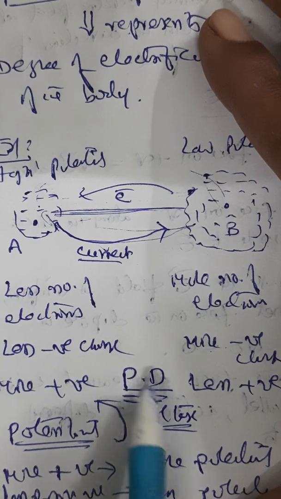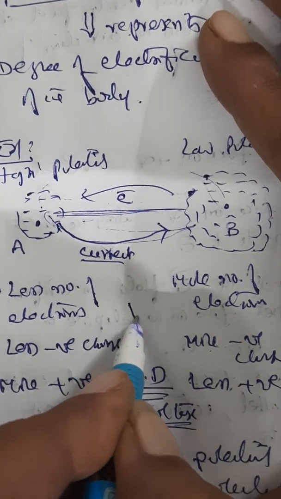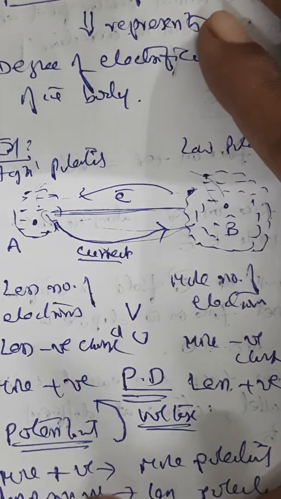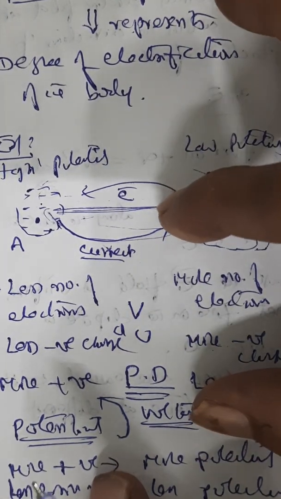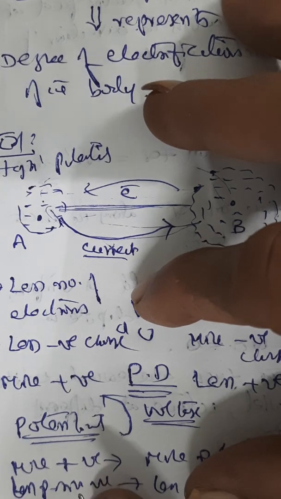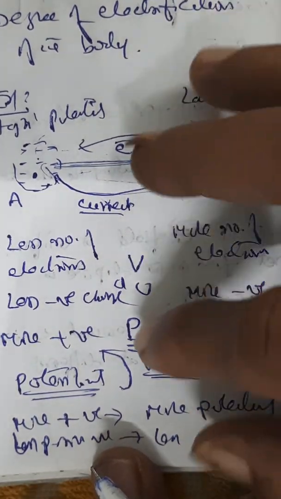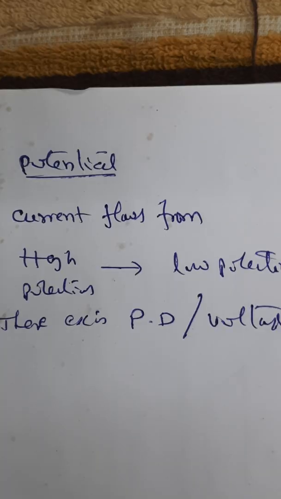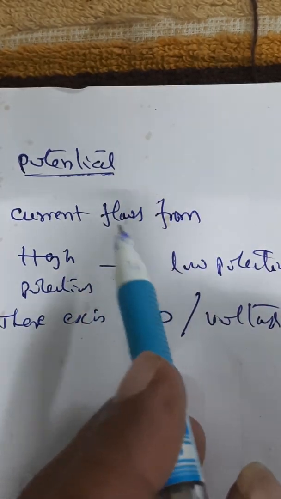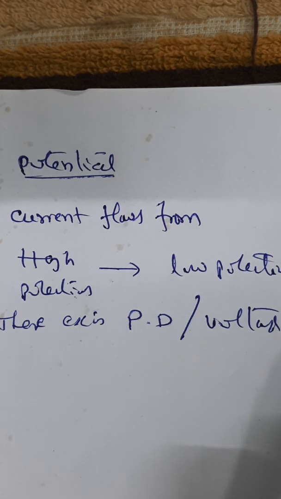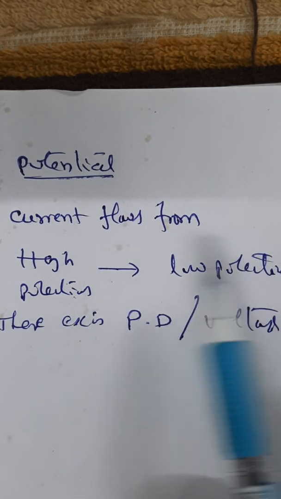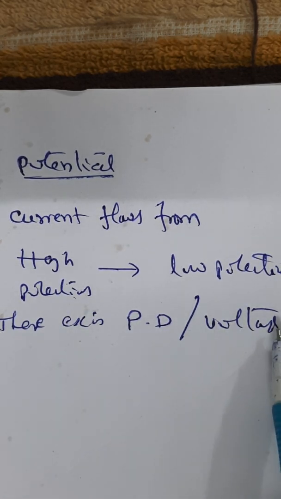Voltage is nothing but potential difference, which is represented as V or U. These are the symbols. This is the basic thing you have to recollect from your lower levels of understanding, which we will apply here. We saw from the previous example that current flows from high potential to low potential, and therefore there exists some potential difference which we call voltage.